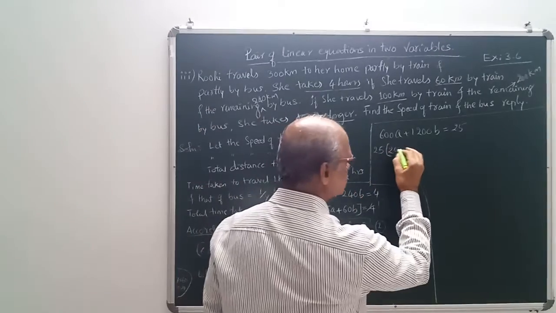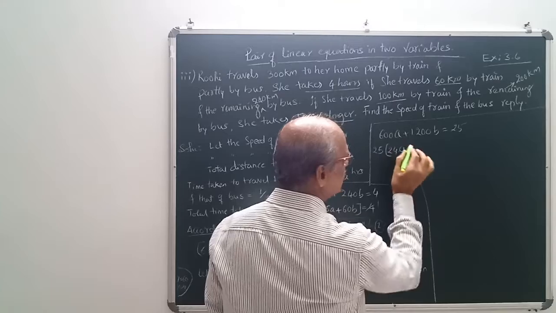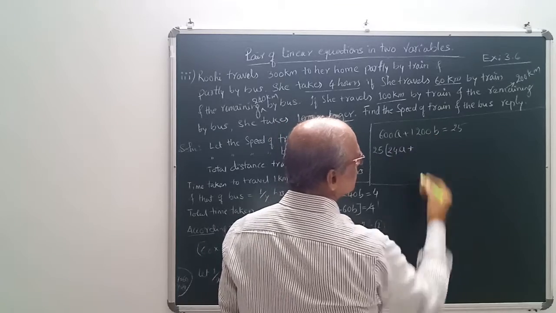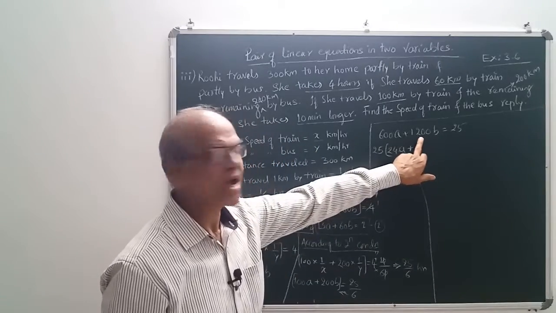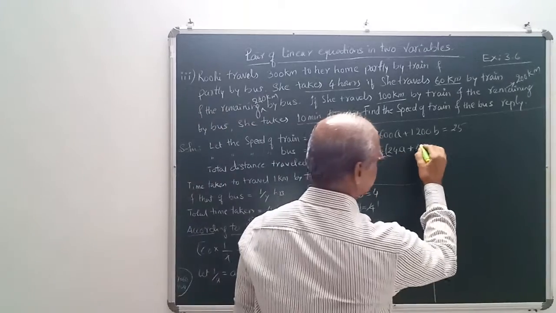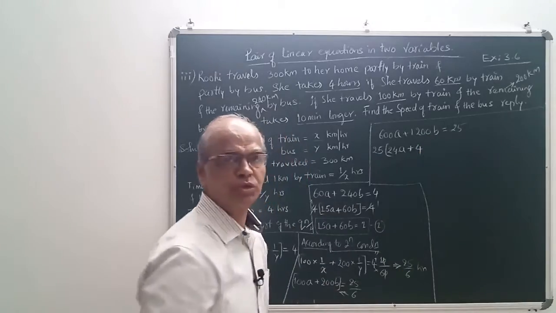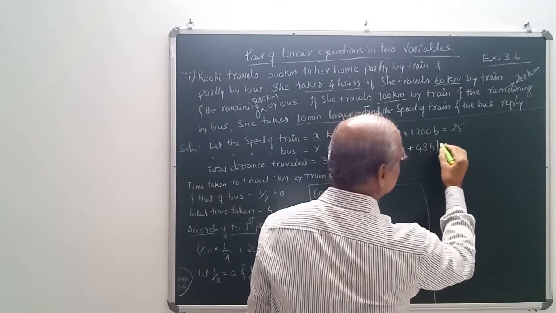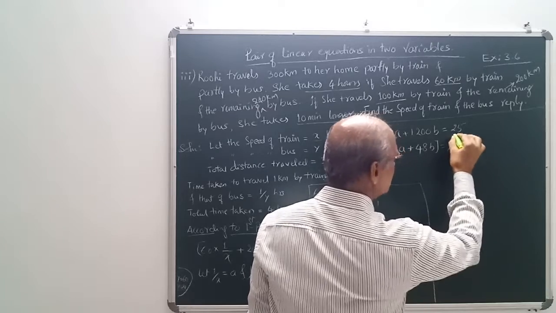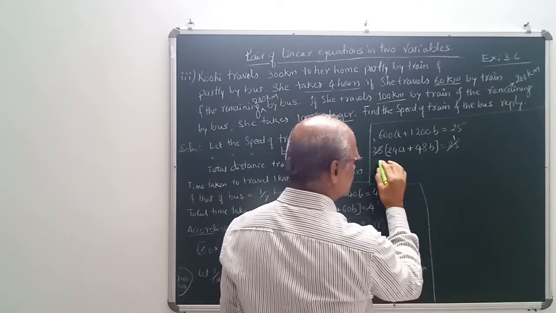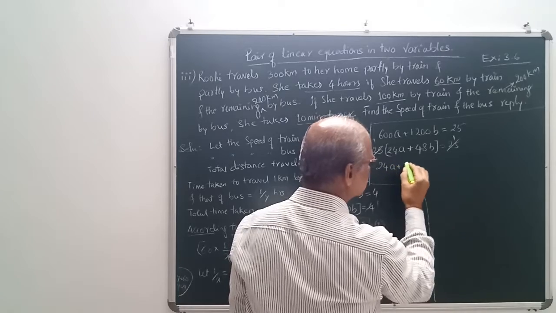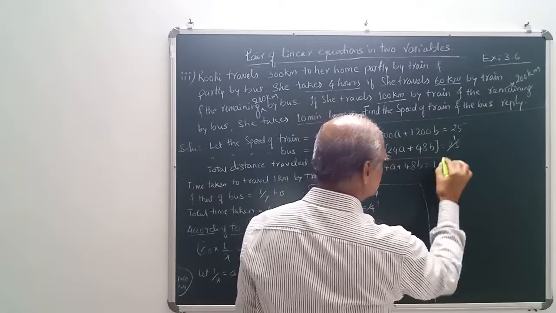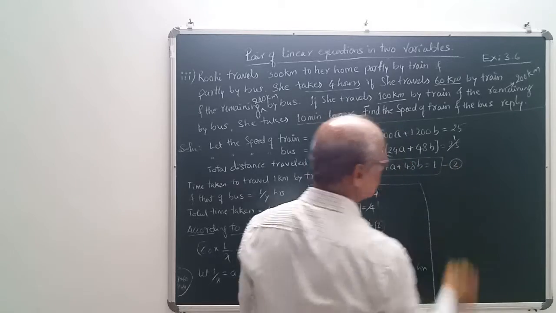That means 25 4s are 100, that means 24a plus here 25 4s are 100. 20 remain. One more 0, that means 200. 25 8s are 200 is equal to 25. This is 25 ones are 25 ones are. That means 24a plus 48b is equal to again 1. This is your second equation.